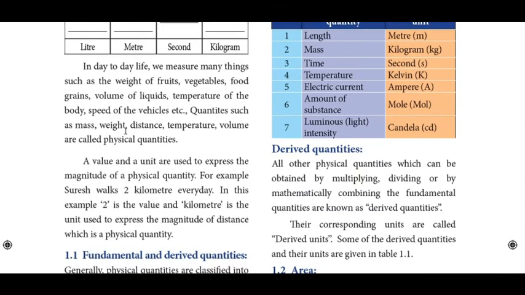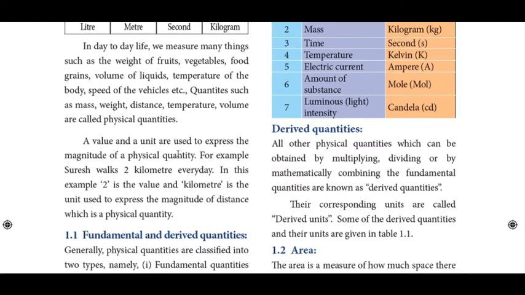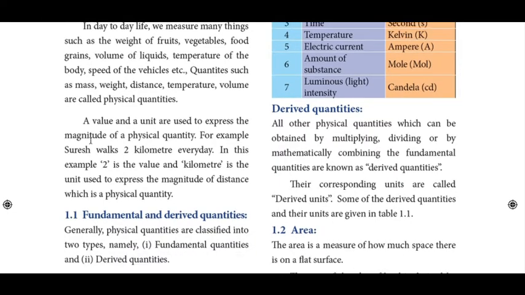Quantities such as mass, weight, distance, temperature, volume are called physical quantities. A value and a unit are used to express the magnitude of a physical quantity. For example, Suresh walks 2 kilometers. 2 is the number and kilometer is the unit. Combined, this is called a physical quantity.